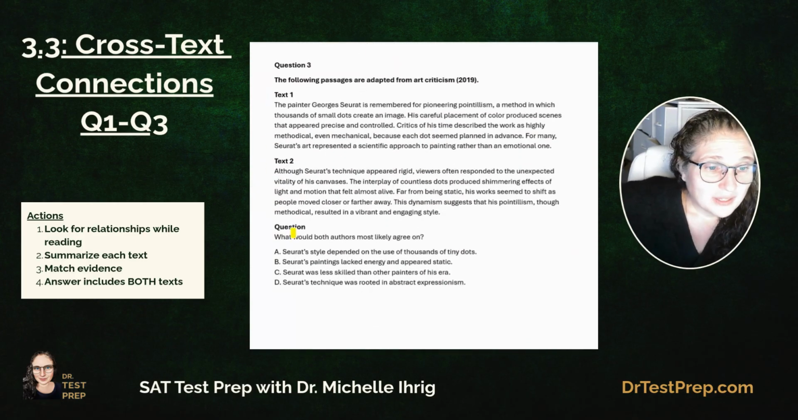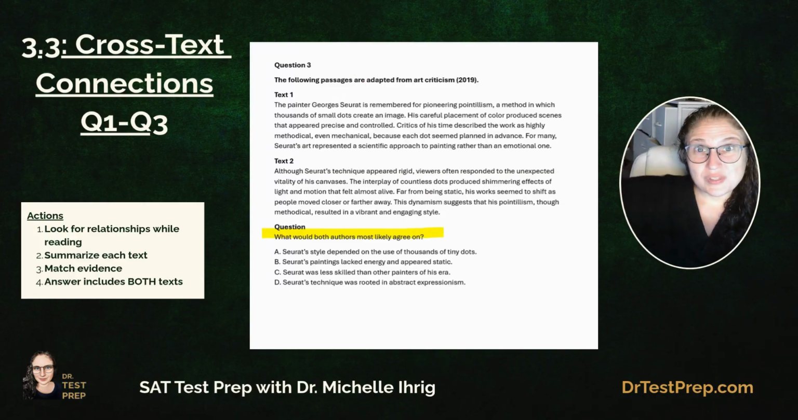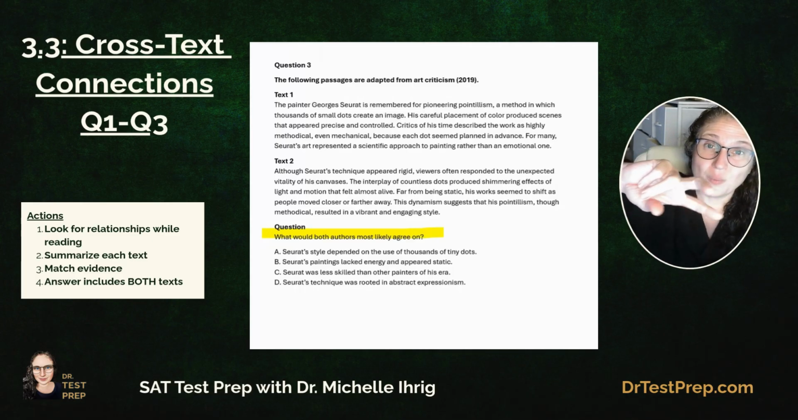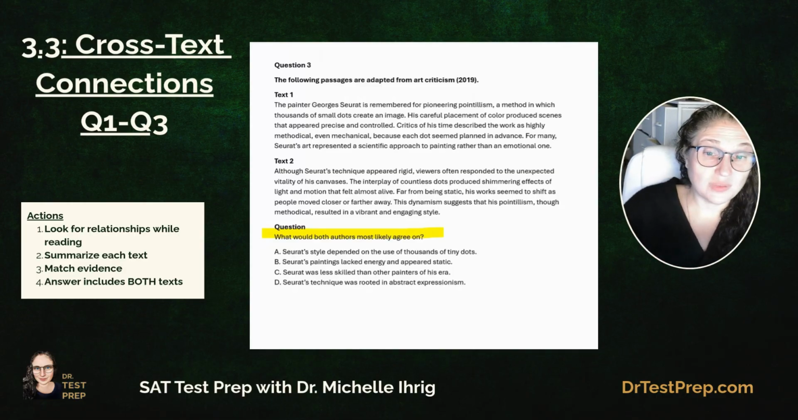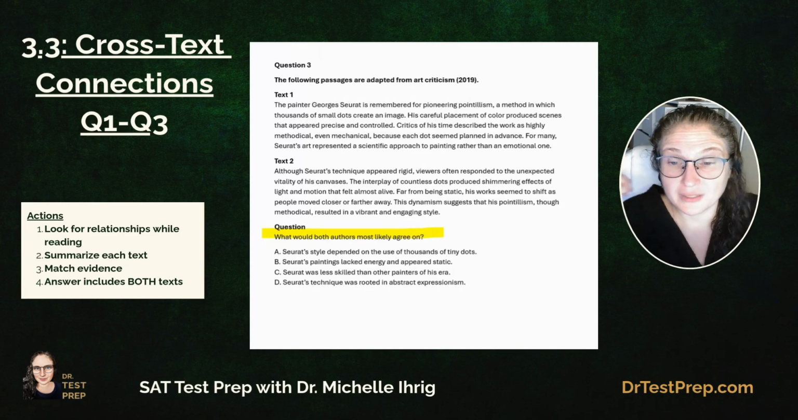What are we looking for here? What would the authors agree on? All right, so the first question was, what does two say about one? The second question we had says, what's contrary? What are the two about? The third question is, how do they agree? Okay, so these are the types of questions you'll be getting.